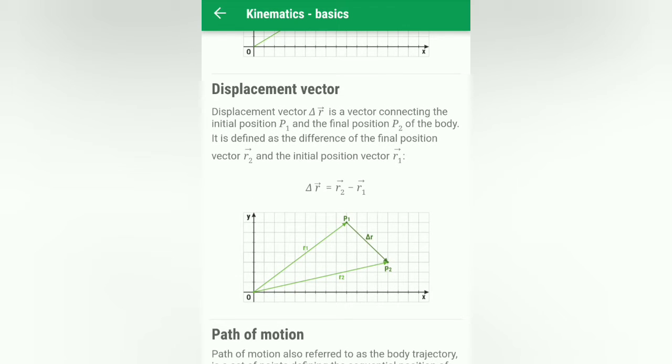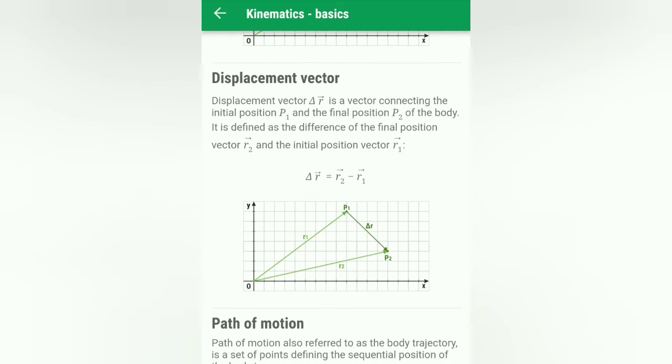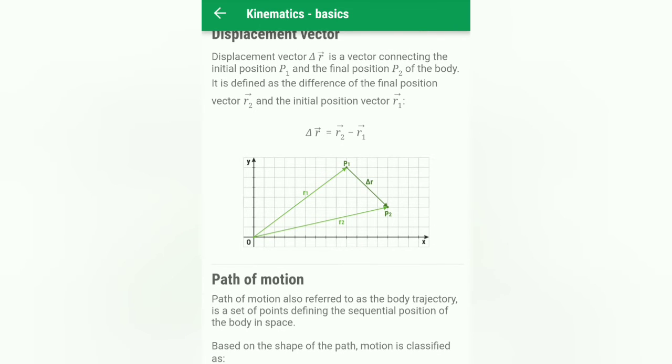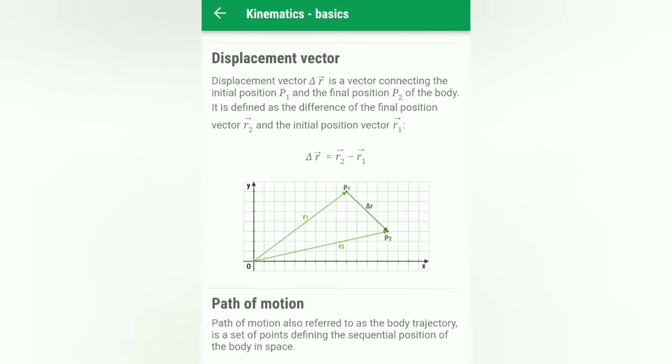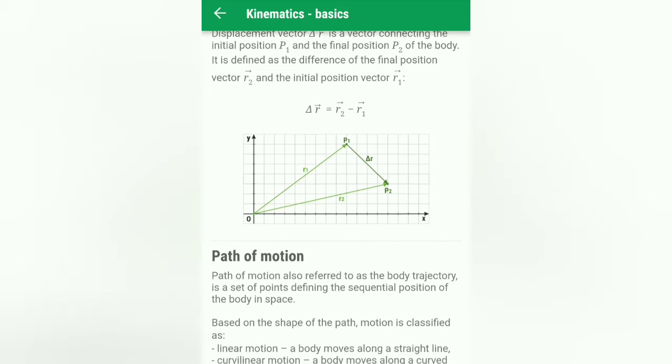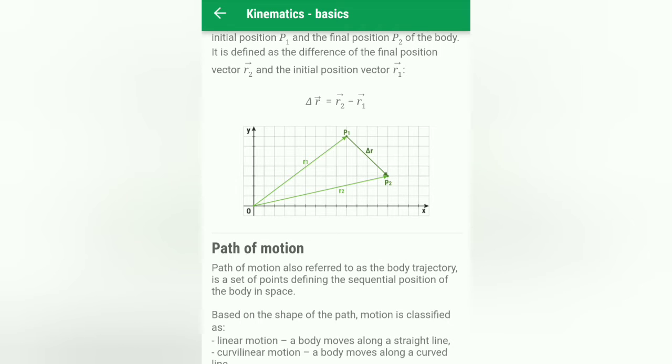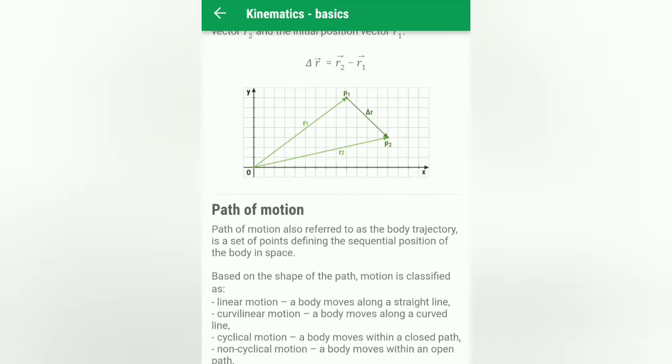The displacement vector del R is a vector connecting the initial position P1, as in the graph, and the final position P2 of the body. It is defined as the difference of the final position R2 and the initial position R1. Here R2 minus R1 gives del R. It is nothing but the displacement vector. It calculates how much the body has been displaced from the initial point.